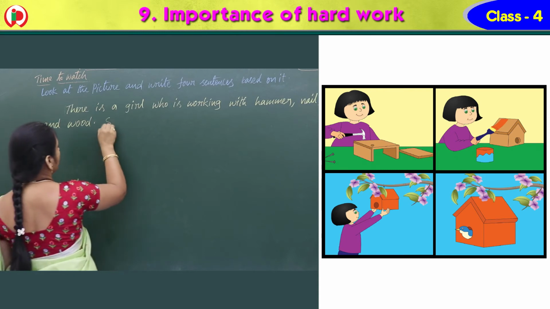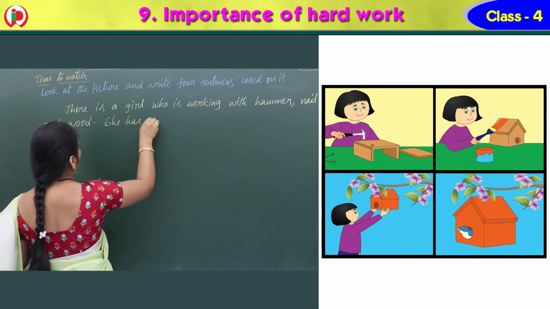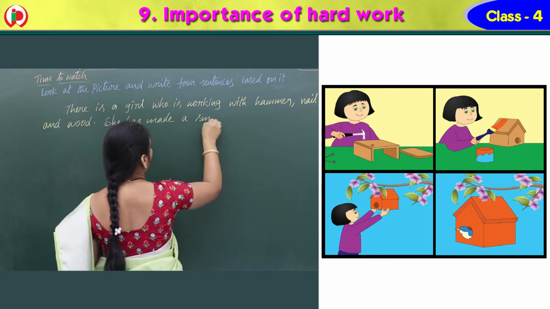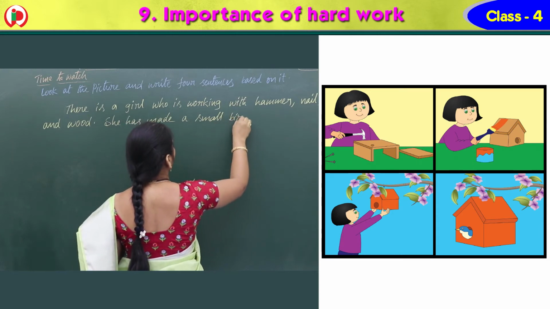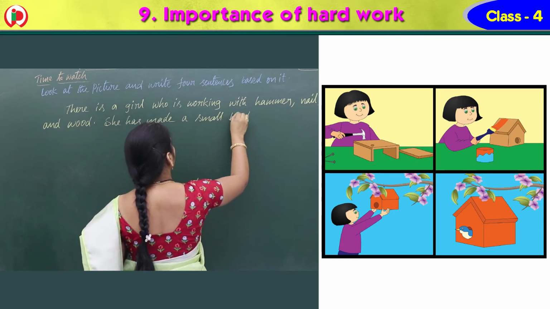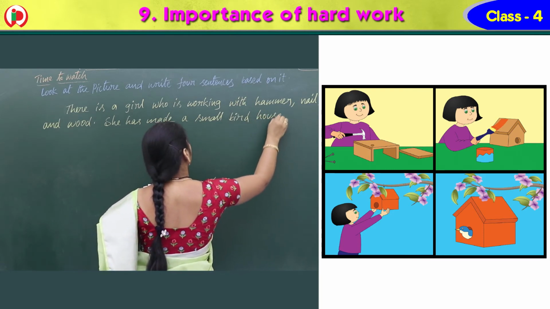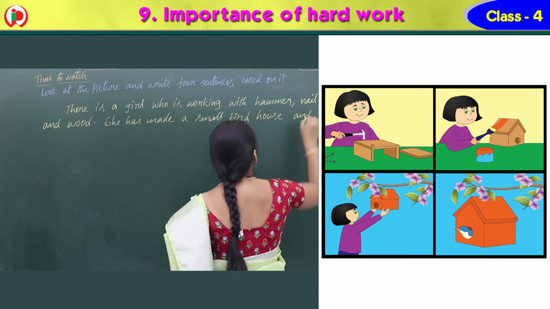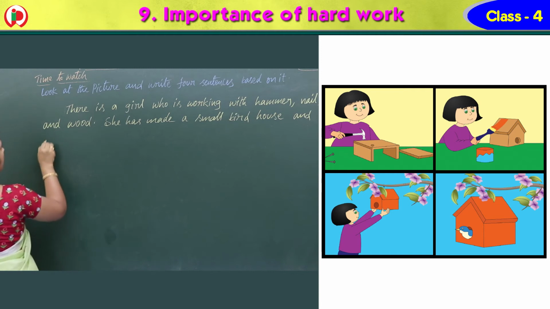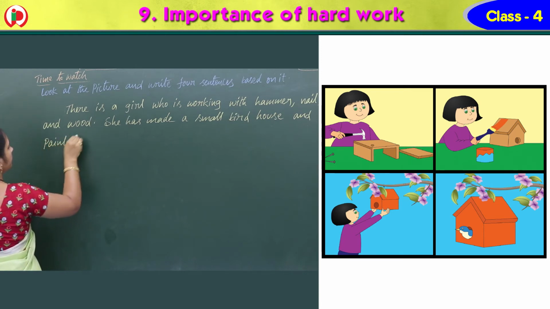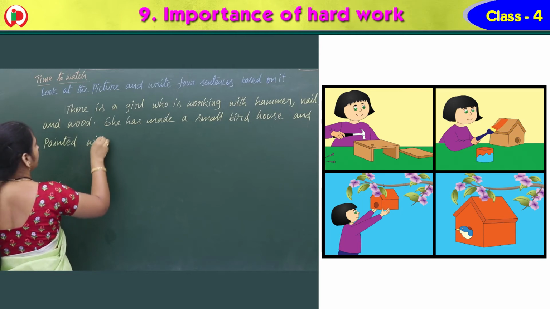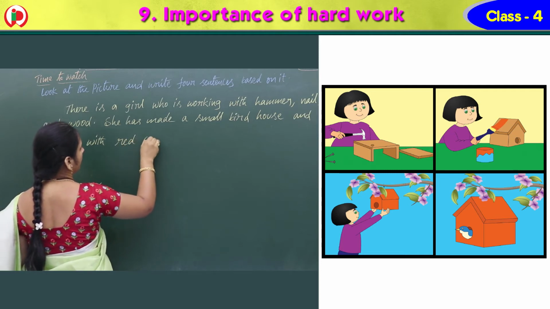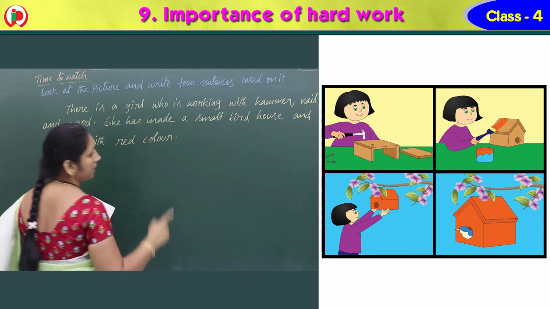What is she doing? She has made a small bird house, and painted with which color? Very good, red color. Painted with red color in the second pic.